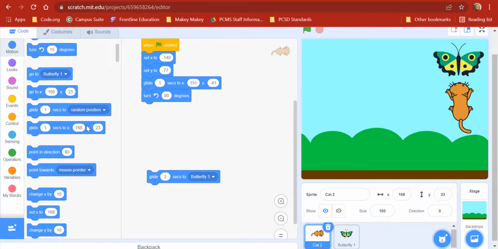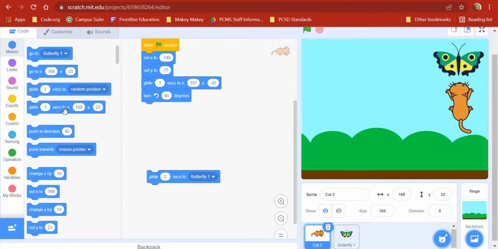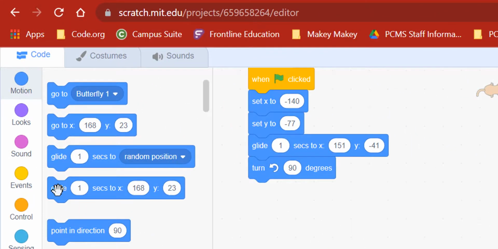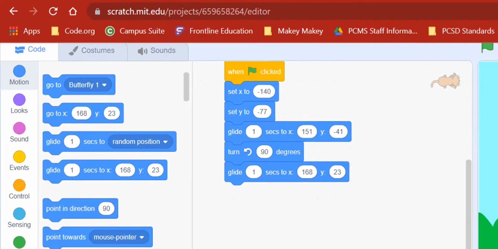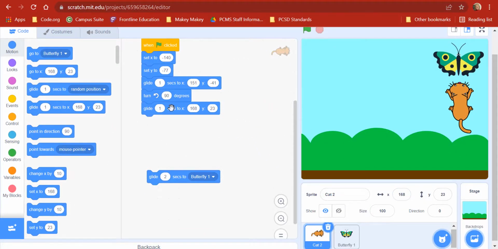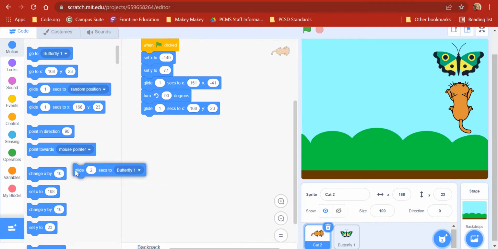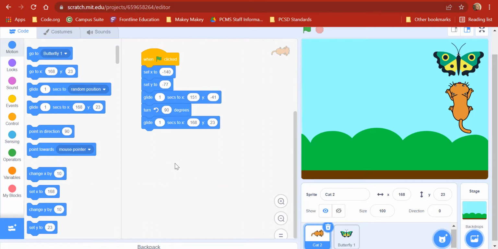Instead, let's have him glide to the position he's in right now, which is in this block. Okay, so he's going to glide there, and I think since he's only going half that distance, we'll leave it at 1 second because it will still look shorter.